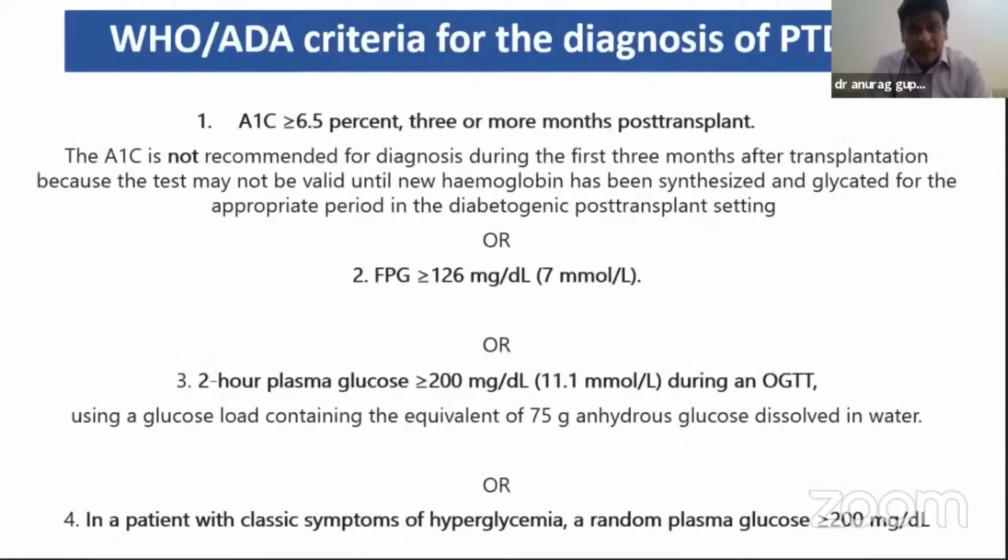The criteria for diagnosis are the same as those of diabetes. But in the initial 3 months, keep one thing in mind: HbA1c is not recommended for diagnosis in the first 3 months, because the test may not be valid until new hemoglobin has been synthesized and glycated for an appropriate period in the diabetogenic post-transplant setting.